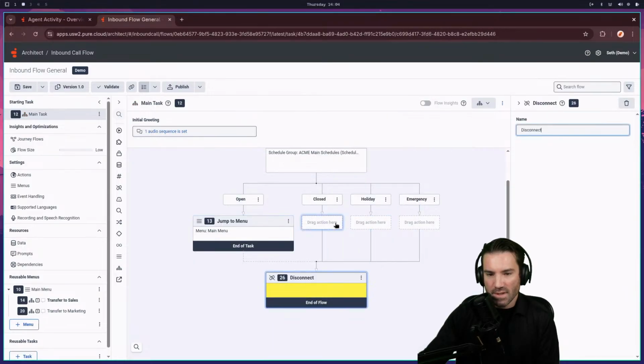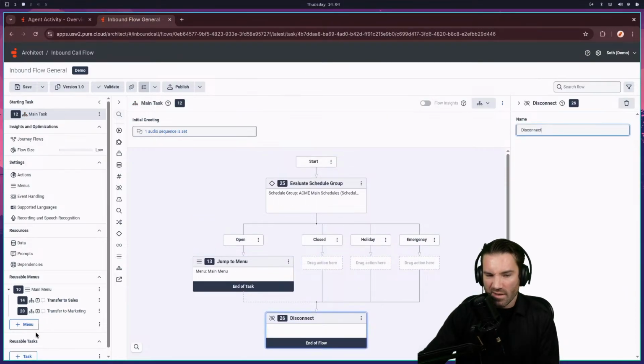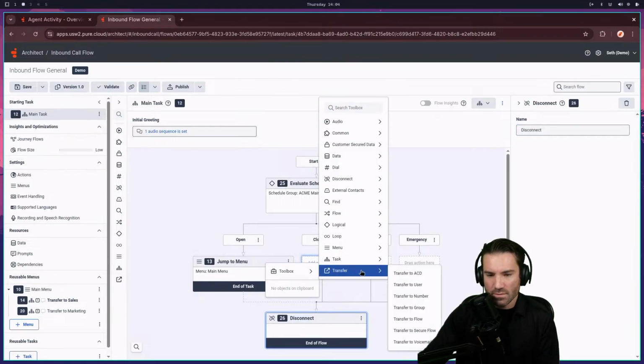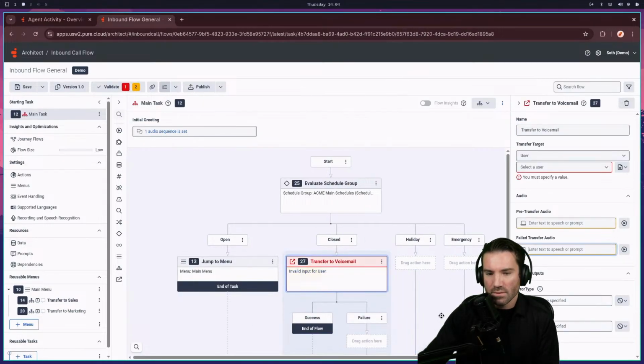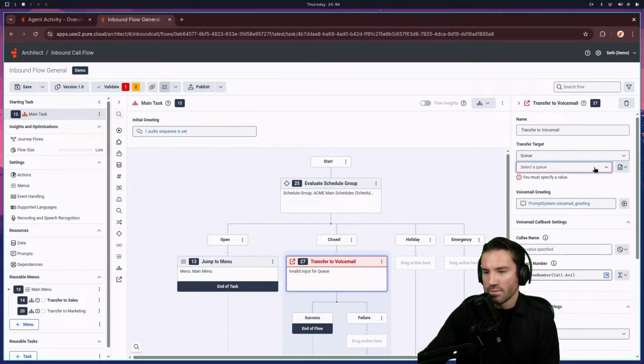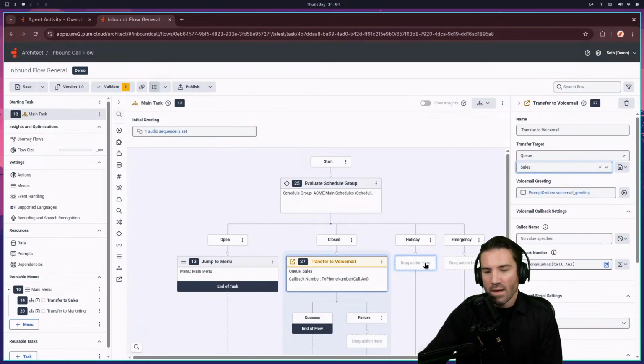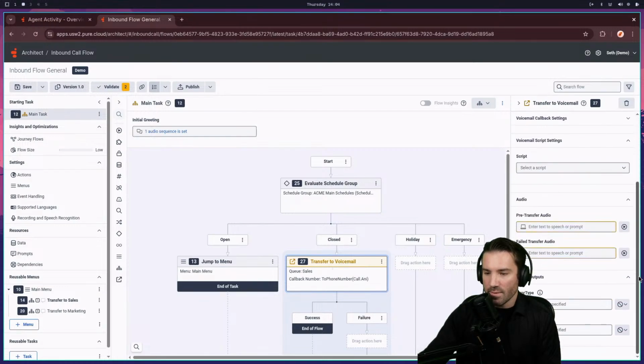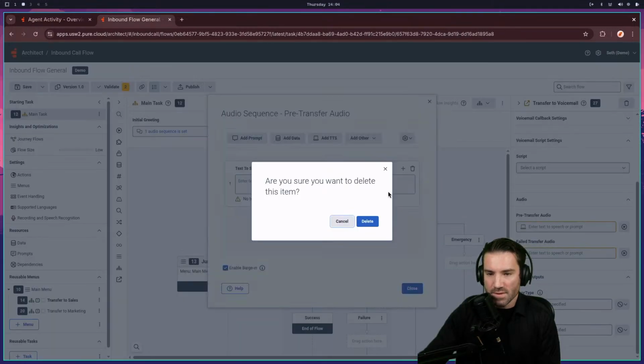Let's do disconnect, and then I'll make a close menu. Actually, let's not even do that. Let's just do transfer to voicemail. I'll maybe give a little prompt before then. We'll give it to, I don't know, AQ, and we'll do sales. And then I'll copy this and put it in the other ones as well. Actually, before that, let me get rid of those audio messages so that way it's gone.